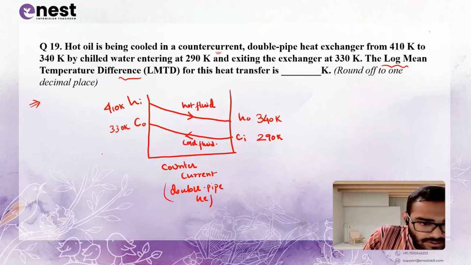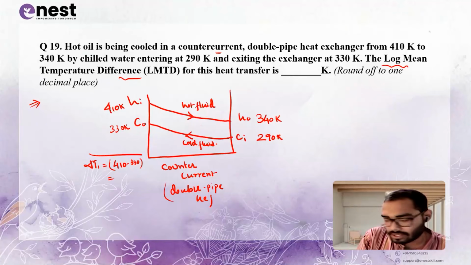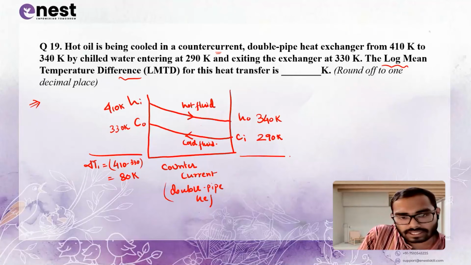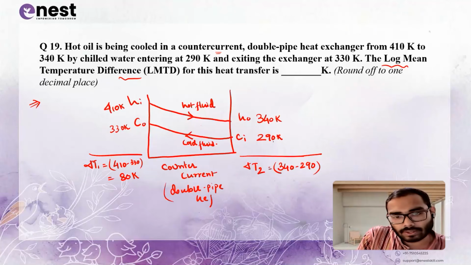Okay. So what is the delta T1 here? Delta T1 is 410 minus 330, right? So that is 80 Kelvin. And what is delta T2? Delta T2 is 340 minus 290. That is the temperature difference, high to low. Okay, that is 50 Kelvin.